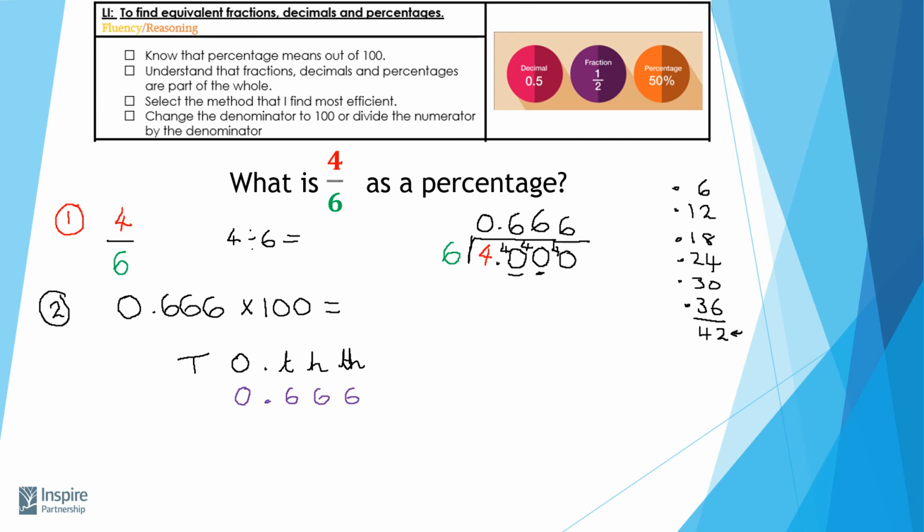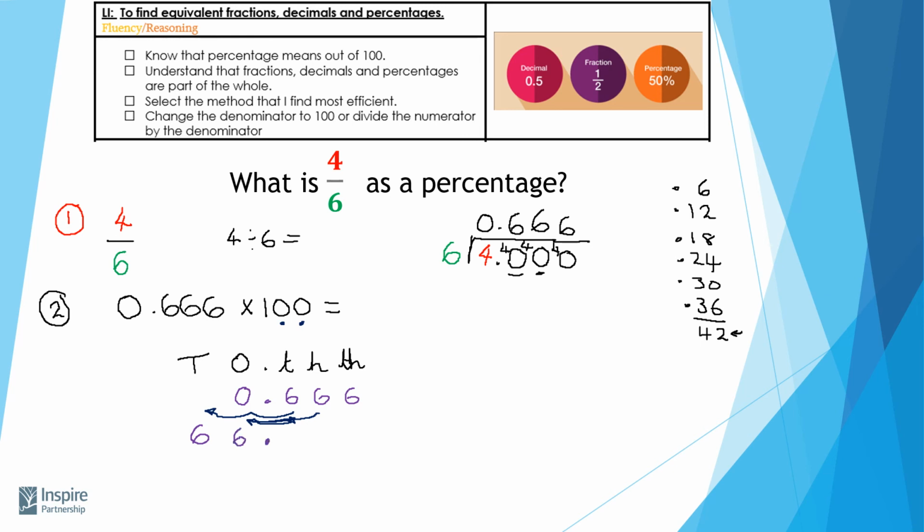Now remember what we did last time. I've got 2 zeros on my 100. So I'm going to need to move my numbers 2 place values to the left. So my 6 tenths is going to become 6 tens. My 6 hundredths is going to move 2 places to my ones. It's moved into my tens, and then it's moved into my ones column. So I now have got 6 ones.